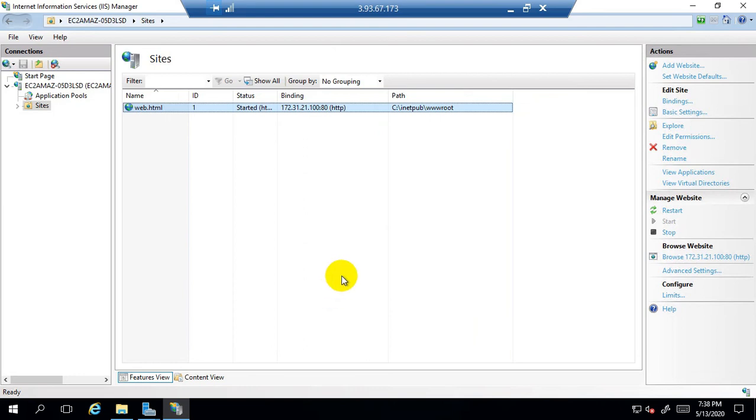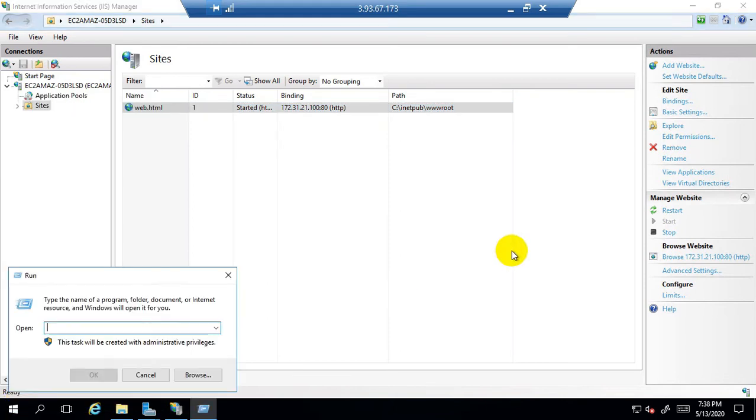Now you can see what the IP address is here. This is a private IP address, 172.31.21.100. So let's note down this IP address, which is the private IP address of EC2 instance 1.